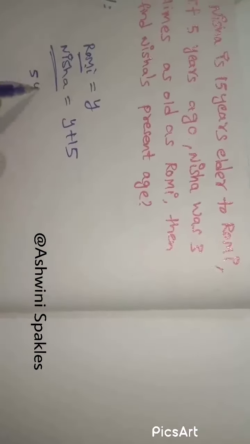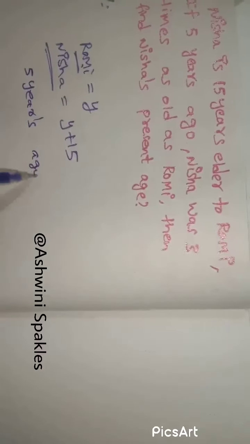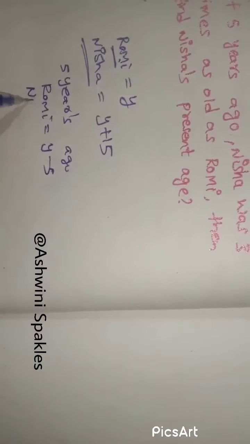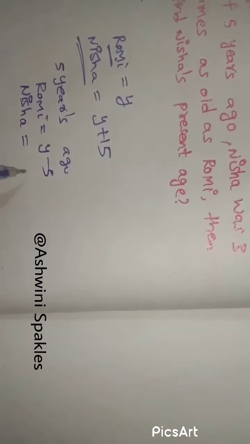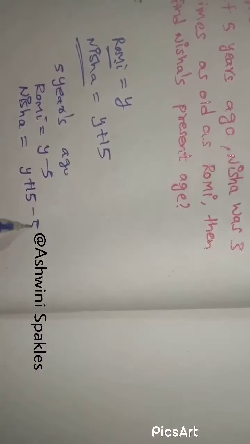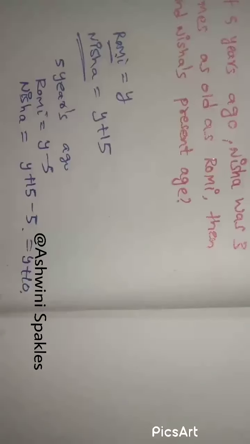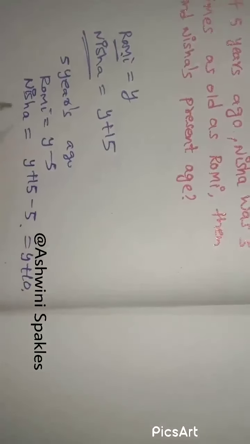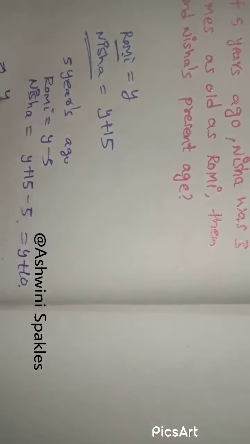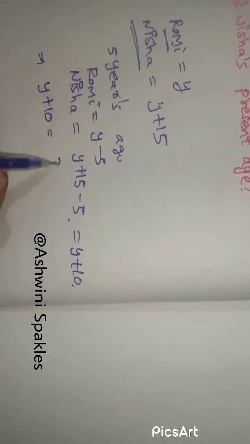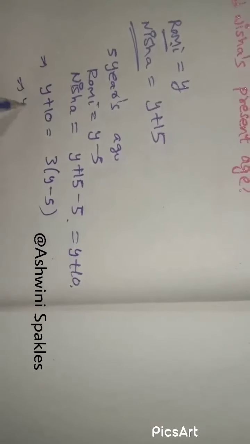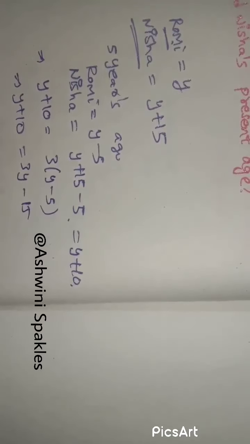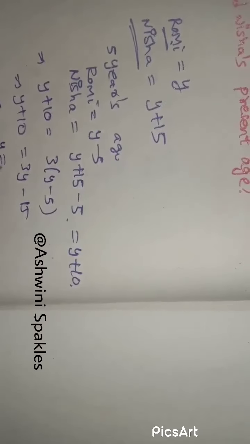Five years ago Romi's age will be y minus 5, and Nisha's age will be y plus 15 minus 5, that is y plus 10. So 3 times Romi's age equals Nisha's: y plus 10 equals 3 times (y minus 5), that is y plus 10 equals 3y minus 15. So y equals 12.5.